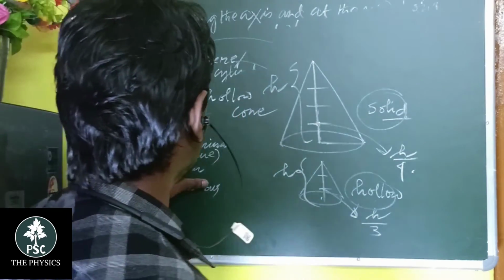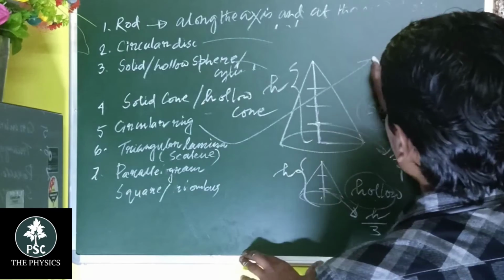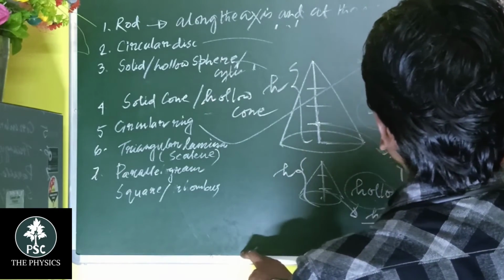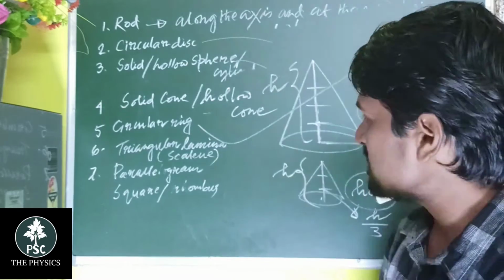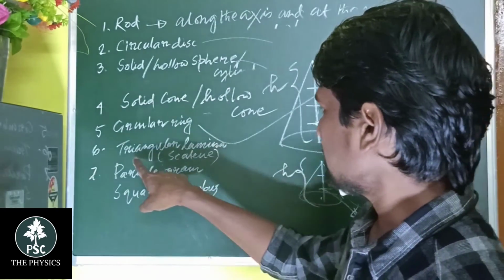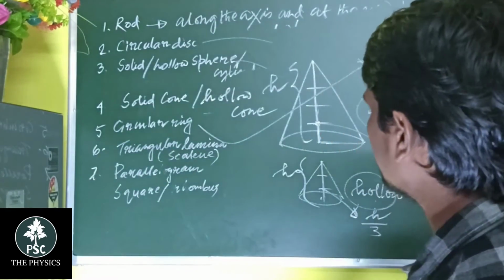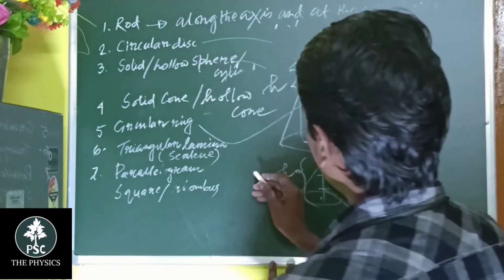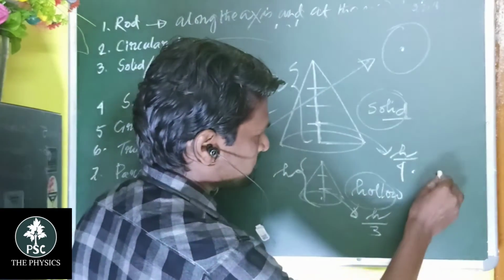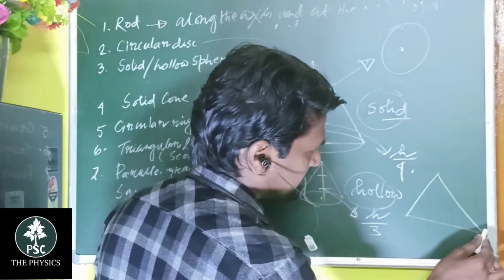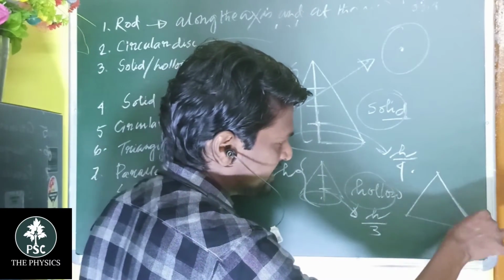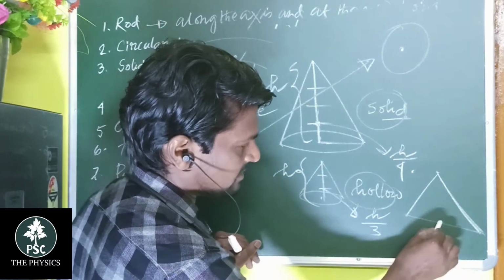Then circular ring, students, you have to know that one. If it is a circular ring, then the center of gravity lies at the center of the ring. And what about a triangular lamina? A triangular lamina means a triangle. If it is a scalene triangle, it may be. Then what about the median? It is the midpoint of the side.